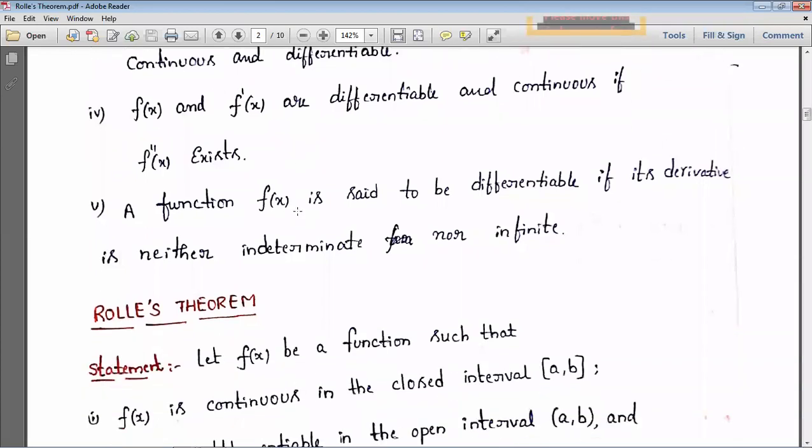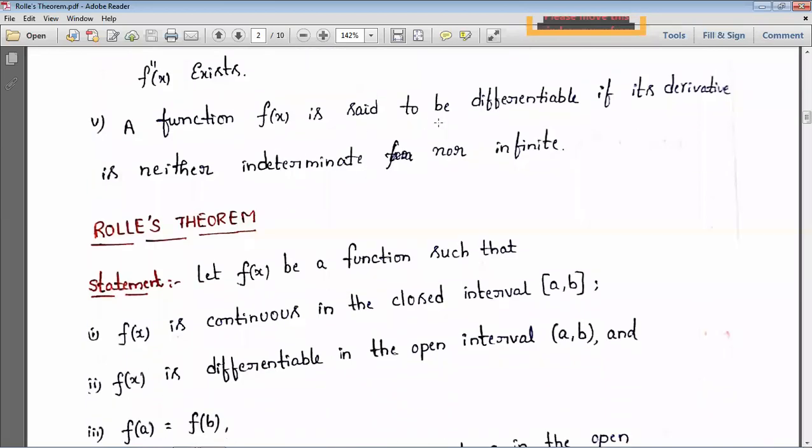Next, a function f of x is said to be differentiable if its derivative is neither indeterminate nor infinite. Neither nor means both should not be there. So infinity should not come, and also indeterminate forms like infinity by infinity, 0 by 0, those things we call indeterminate terms. Those should not come. If they come, then we'll say that those are not differentiable.